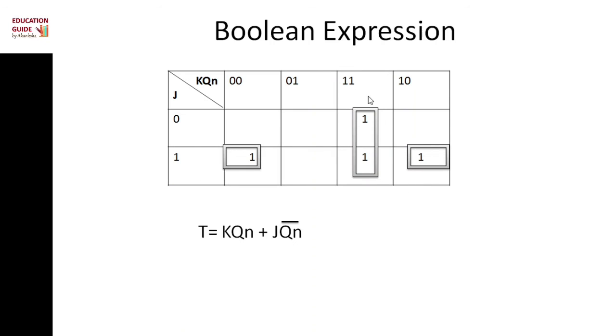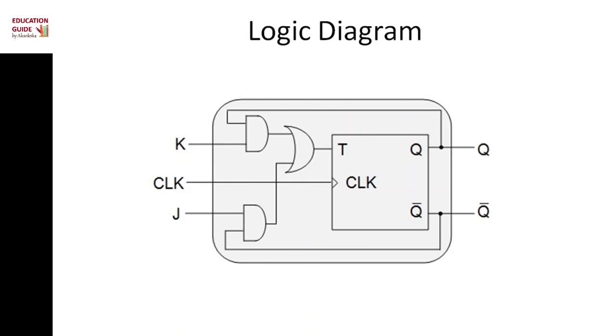Then we can make a group of this and this, and next one is this and this. Then we can find the equation as K Qn plus J Qn bar.